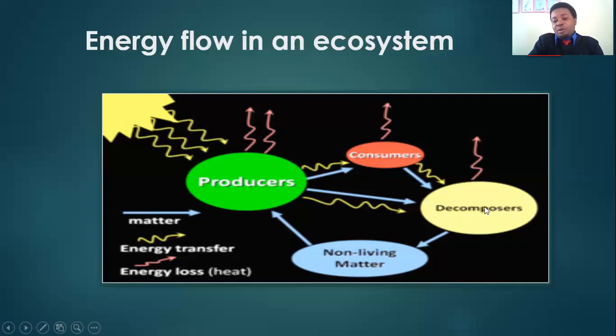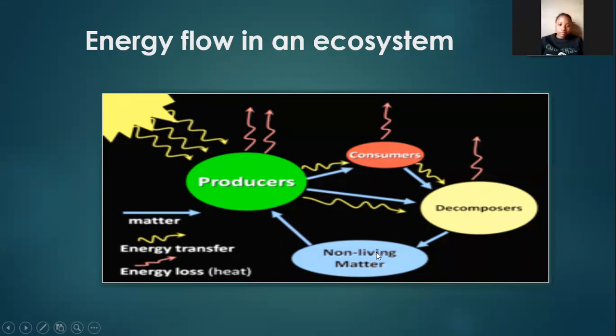Now, decomposers, in the process, will decompose that energy, and it will go to non-living matter. At that level, when organisms die, they interact with non-living matter, a term that we had earlier described as the abiotic environment. So when producers transfer the energy to consumers, it is a biotic environment. But when decomposers transfer that energy to non-living matter, such as soil, then we refer to that as what? An abiotic environment.